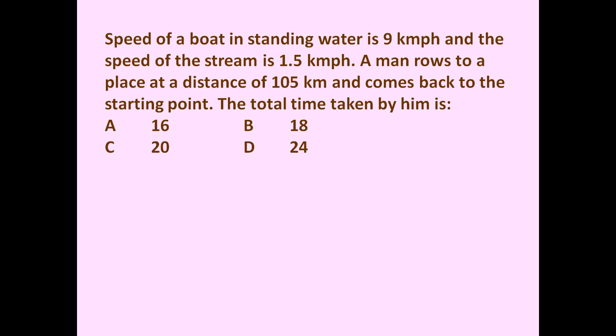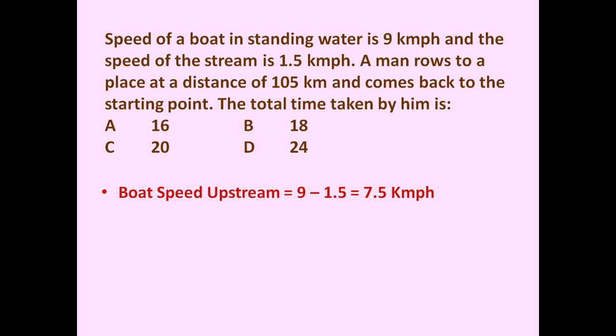Now there are four options. Now friends, if you see here, he is going a distance of 105 km and he is coming back 105 km, but his boat speed is 9 km per hour in still water and the speed of the stream is 1.5 km per hour. So on one side he will be rowing against the stream and on one side he will be rowing with the stream.